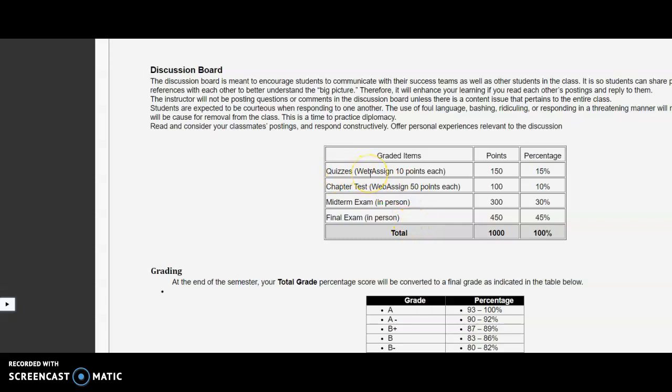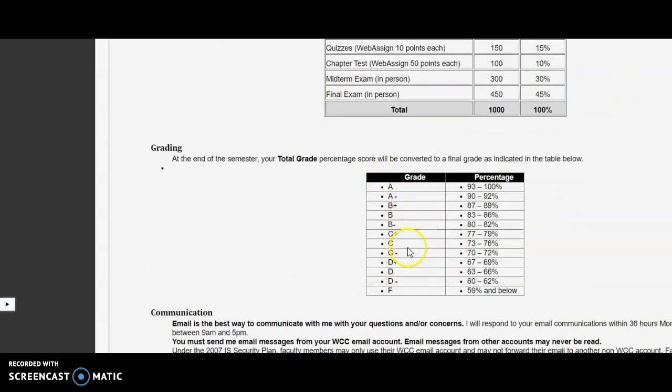Well, the quizzes, the chapter tests, the midterm, and the final. There's a total of 1,000 points, and your lowest quiz will be dropped, and the percentage of each one is listed here. When I total up your points that you've earned, I divide it by 1,000 and then convert it to the appropriate letter grade. Here's the grading scale.